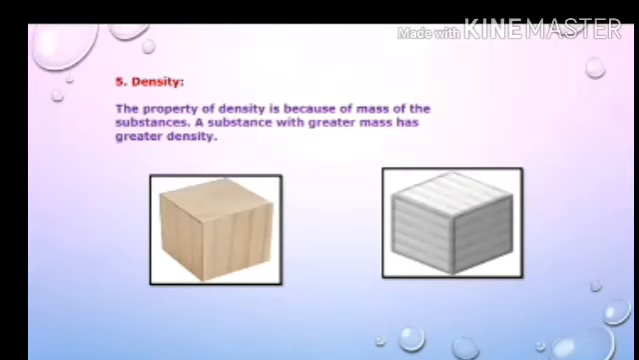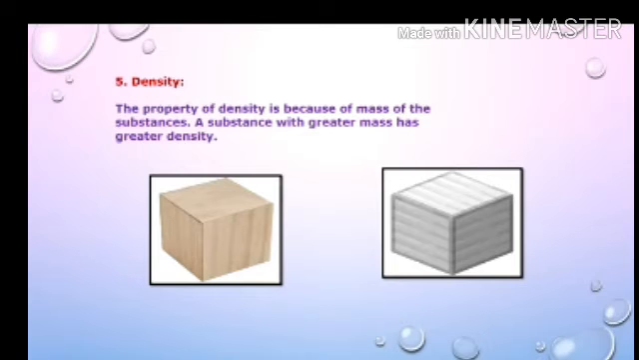Now the fifth property of substances is density. The property of density is because of the mass of the substances. A substance with greater mass has greater density.